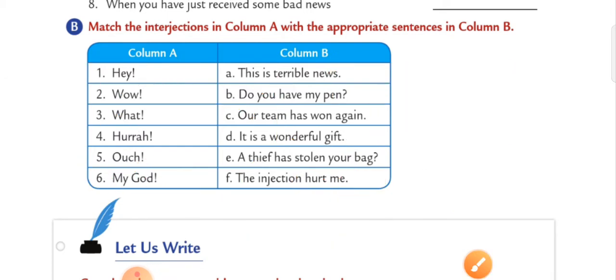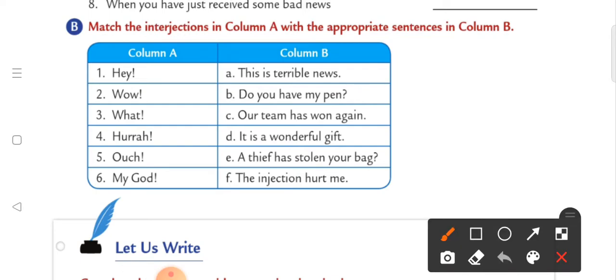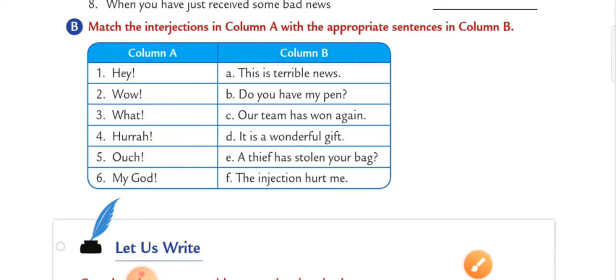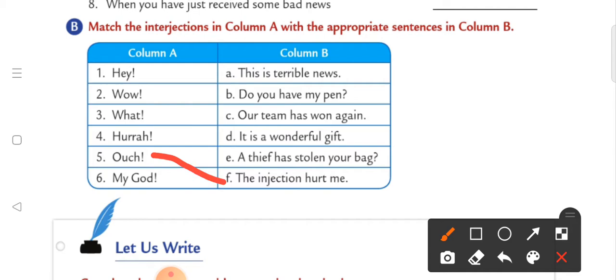Then fourth one, hooray. Now when do we use this interjection? We use hooray for excitement, right? So here we can go along with C, है ना. Hooray, our team has won again. That is an excitement, right? Next one is ouch. When do you say ouch? When you are hurt, right? So here the best sentence to go along is F. Ouch, the injection hurt me.